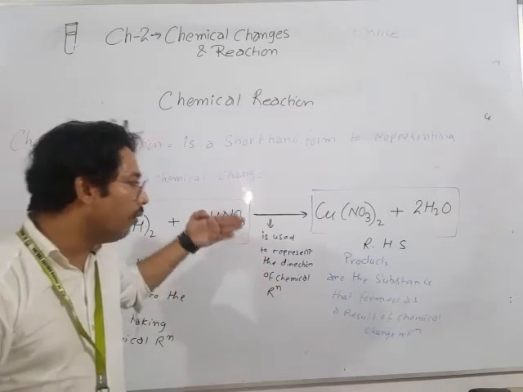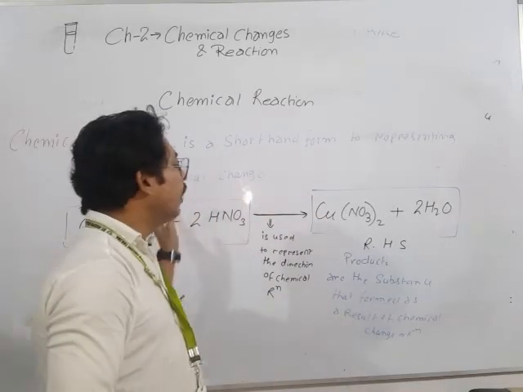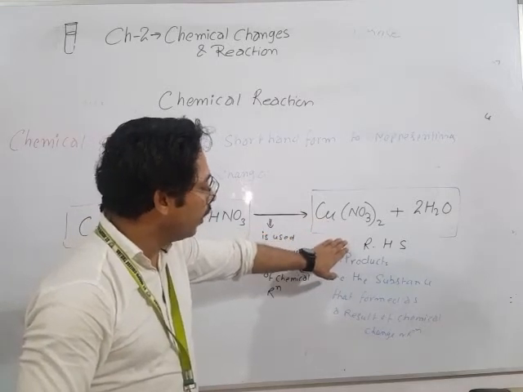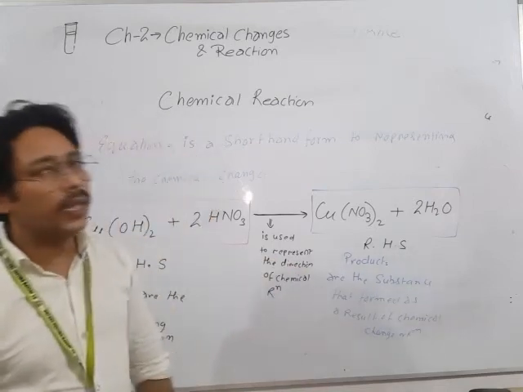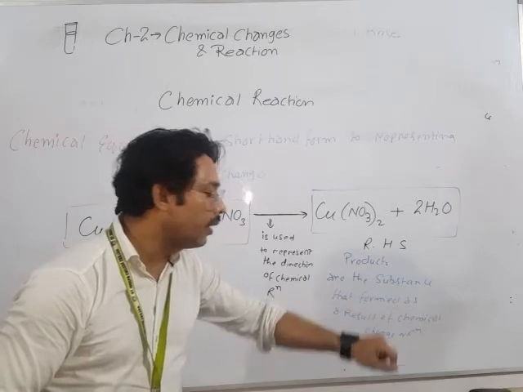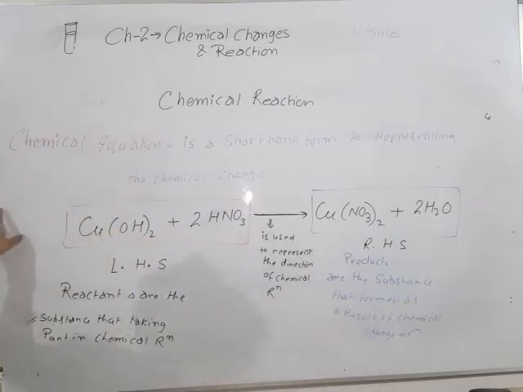It means it is always indicating toward the product. Now in the chemical equation, there is the right hand side, okay? The right hand side always indicates the product, and products are the substances that form as a result of chemical reaction, okay? So this is the concept of chemical reaction. How do we represent the chemical changes?